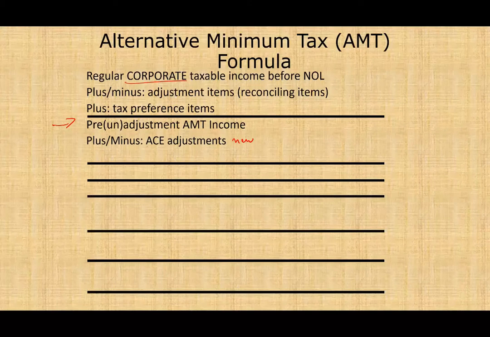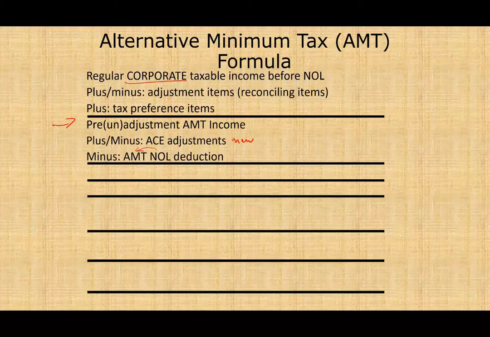They're called ACE adjustments, which we'll see them. Then we'll deduct AMT NOL, alternative minimum tax net operating loss deduction. So if we have any NOL, that's AMT based on the AMT. And you might be saying, so you're saying we have two different NOL, one is regular, one AMT, and the answer is yes. Why? Because we have different accounting methods.